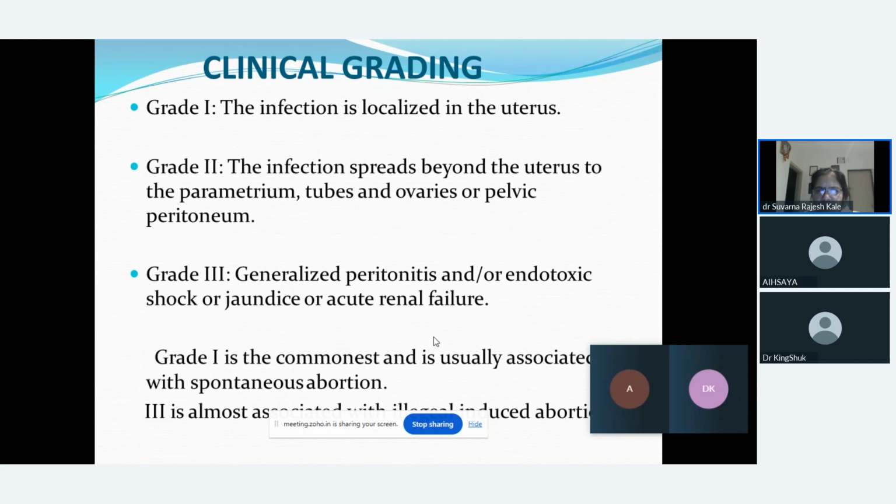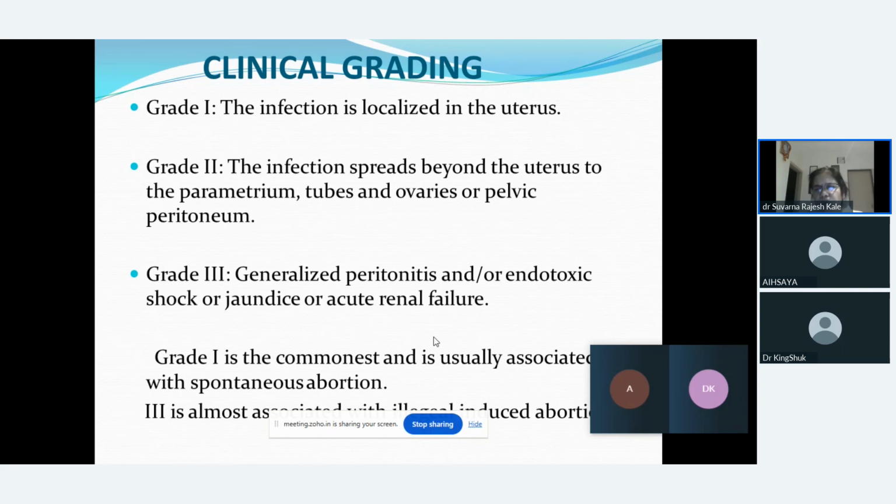So if we grade the clinical findings, in grade 1 the infection is localized to the uterus, in grade 2 the infection spreads to the peripheral organs, for example fallopian tubes, ovaries, or pelvic peritoneum. And in grade 3, it could be generalized peritonitis, or endotoxic shock, or the female may come with jaundice or acute renal failure.